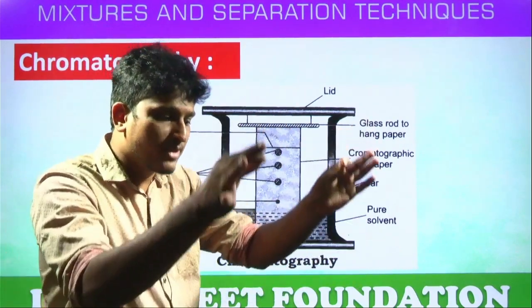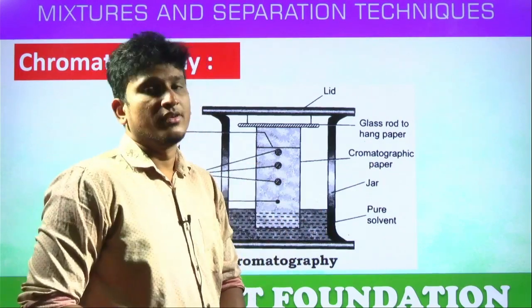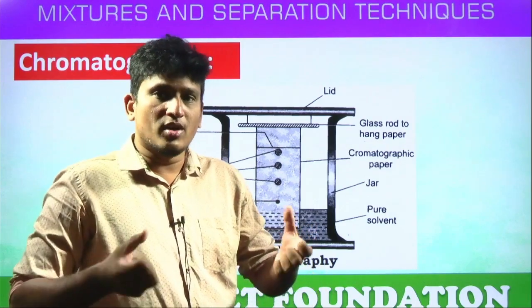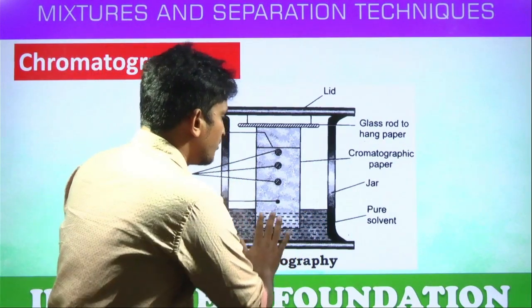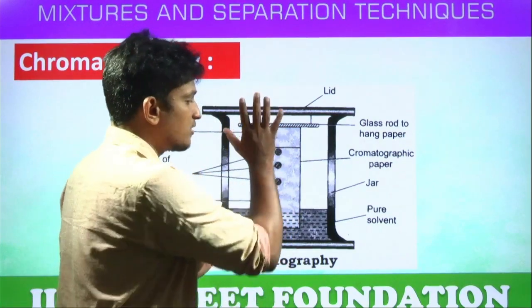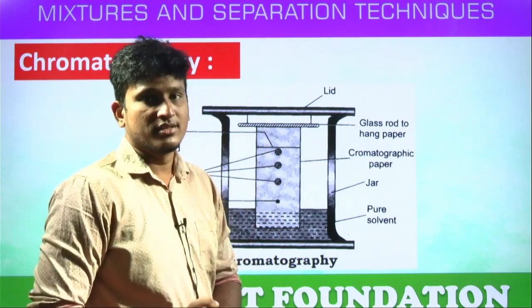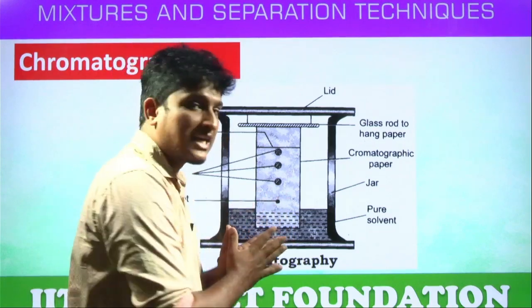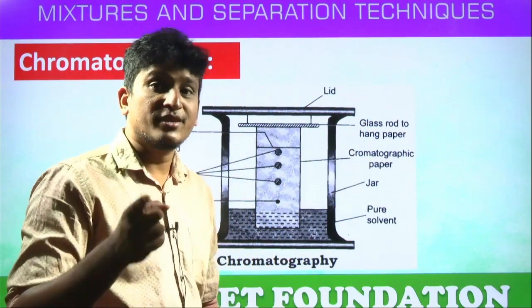The filter paper is placed under the water, some part of the filter paper is in the water. Then what will happen? The filter paper absorbs the water or not? Yes, the filter paper absorbs the water. The water passes through this layer of filter paper or not? Correct. Through this process of the passage of water, these dots, these dots are a mixture of different colors. What will happen? Do all the colors move at the same rate, same speed? No. Different colors have different densities.